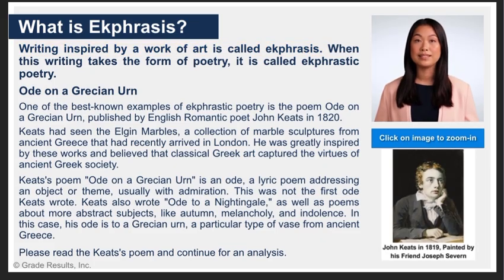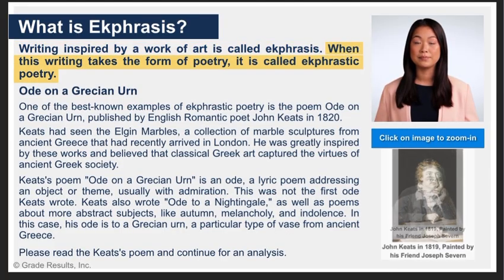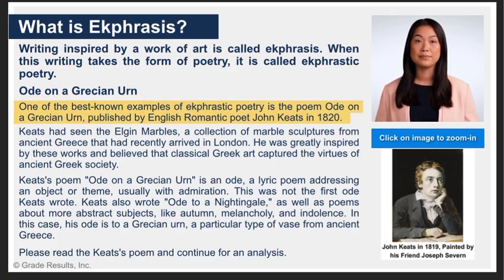What is ekphrases? Writing inspired by a work of art is called ekphrases. When this writing takes the form of poetry, it is called ekphrastic poetry. Ode on a Grecian Urn. One of the best-known examples of ekphrastic poetry is the poem Ode on a Grecian Urn, published by English Romantic poet John Keats in 1820.